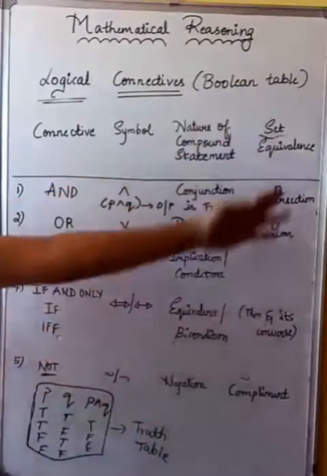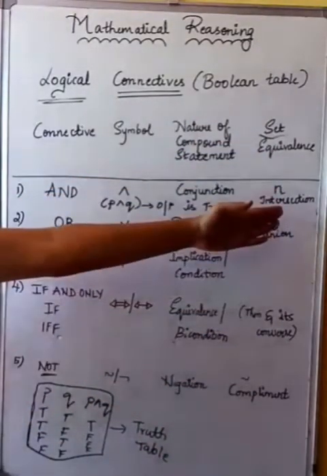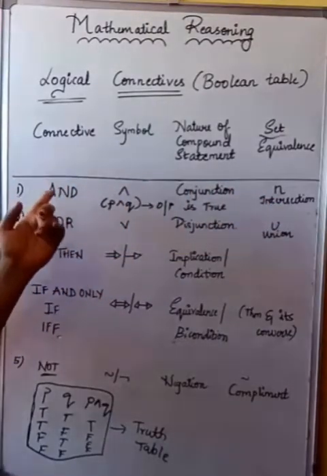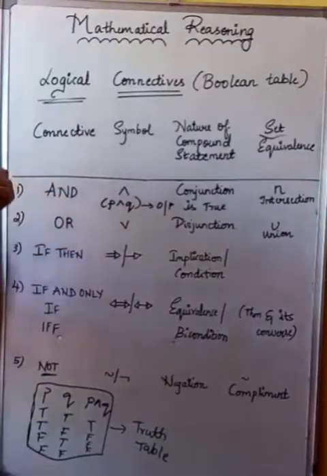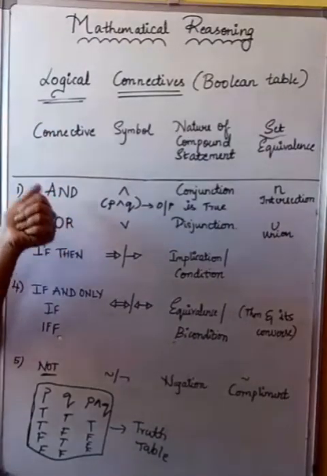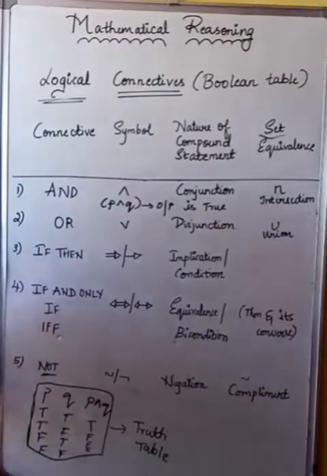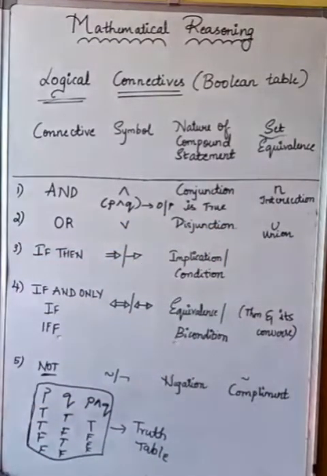This is not so important, the last column which I have written, but you can remember this. If you remember intersection, automatically you can recall it, even in logical connectors, as AND. So what do you mean by this? Output is true only if both are true. If not, the others all will remain what? They will remain false. Hope you have understood the first word, AND.